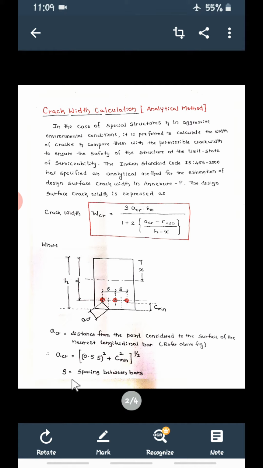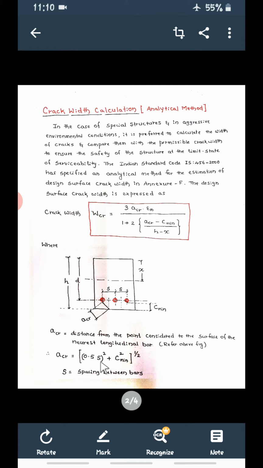So then how to calculate this ACR? For this you are going to use the formula. ACR is equal to 0.5 S, 0.5 S whole square plus C minimum square, then whole raised to 1 by 2.